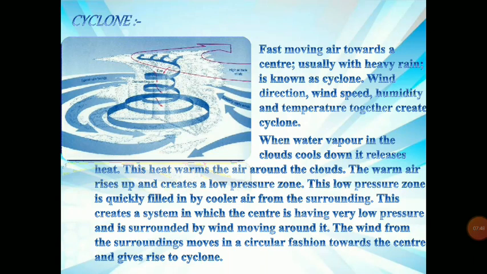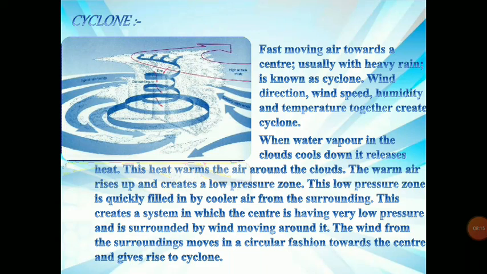Now, what is a cyclone? You can see in the diagram, fast moving air towards a center, usually with heavy rain, is known as cyclone. Wind direction, wind speed, humidity and temperature together create cyclone. When water vapor in the clouds cools down, it releases heat. This heat warms the air around the clouds.